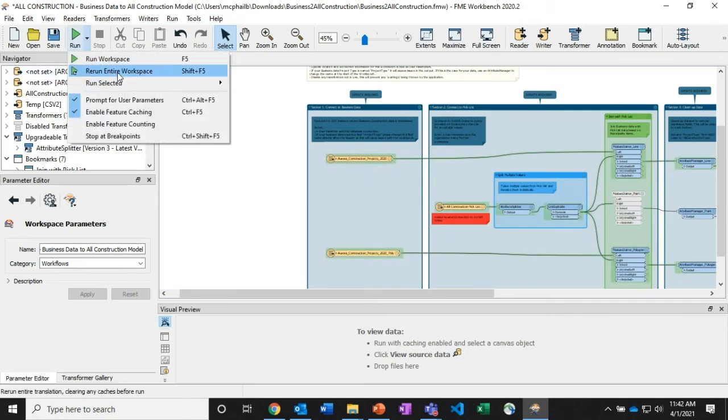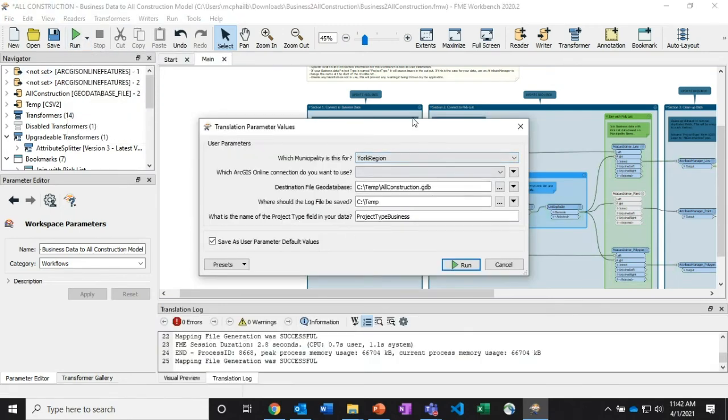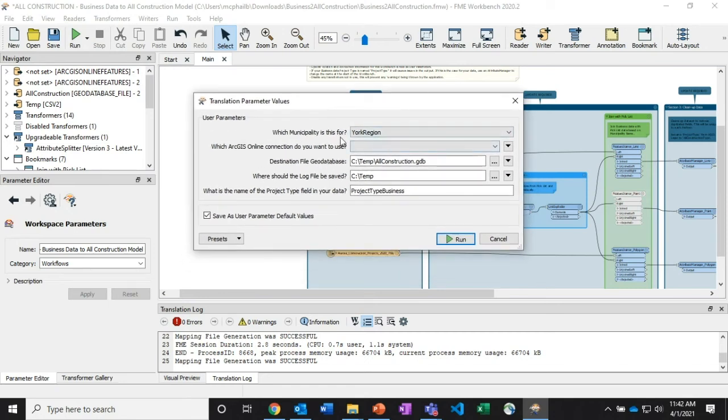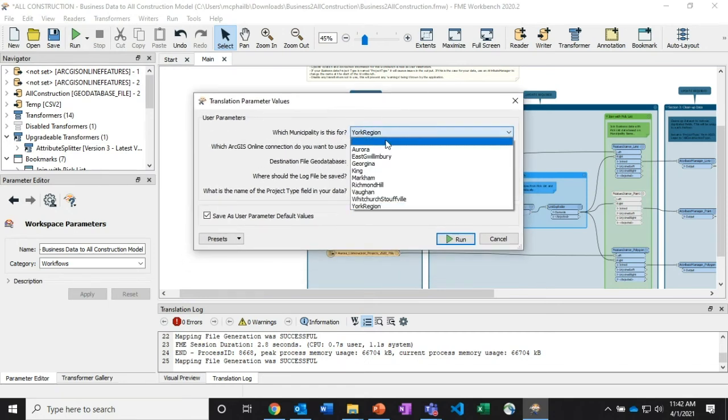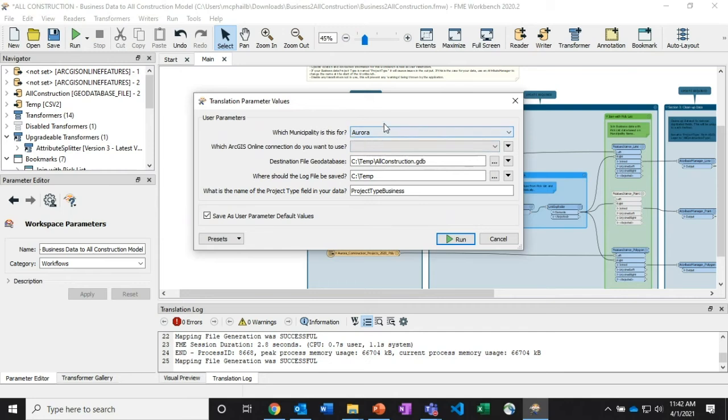So I'm just going to rerun everything. What you'll notice here is, as I mentioned, everything's parameterized. So what municipality is this going for? This is going for the town of Aurora. And this field relates it back to that pick list in ArcGIS Online to specify which field the workbench should be looking at to find the project type information.